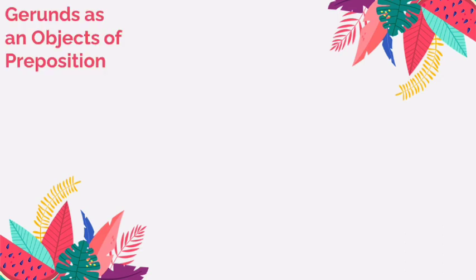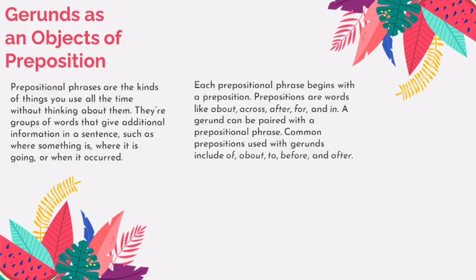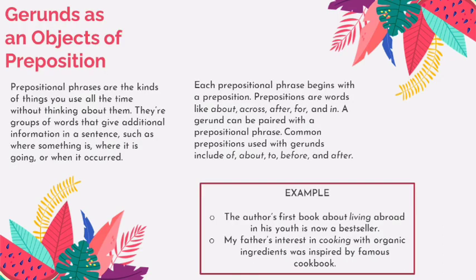Okay, next, there is gerund as an object of preposition. Prepositional phrases are the kinds of things you use all the time without thinking about them. They're a group of words that give additional information in a sentence, such as where something is, where it is going, or when it occurred. Each prepositional phrase begins with a preposition. Prepositions are words like about, across, after, for, and in. A gerund can be paired with a prepositional phrase. Common prepositions used with gerund include of, about, to, before, and after.